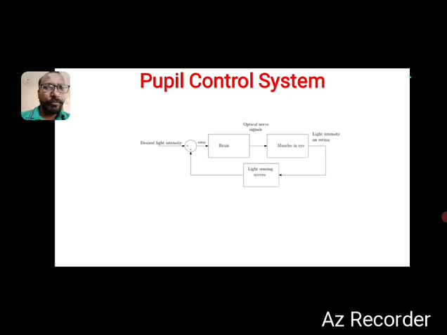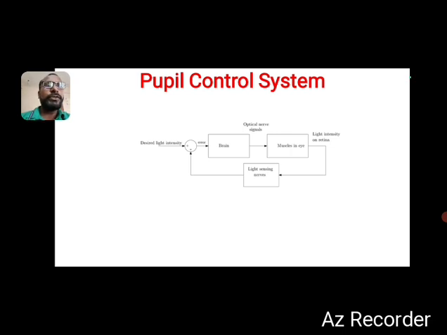the block diagram which consists of the brain, muscles, and eye, and the third one is the feedback. The feedback is connected from the light sensing nerves, okay. So the three blocks are mentioned, and from the light sensing nerves, the connection is given to the comparator. The round block on the left side is the comparator. The comparator requires two inputs: one is the desired light intensity, and the other is the light intensity on the retina. Both are compared by the comparator.